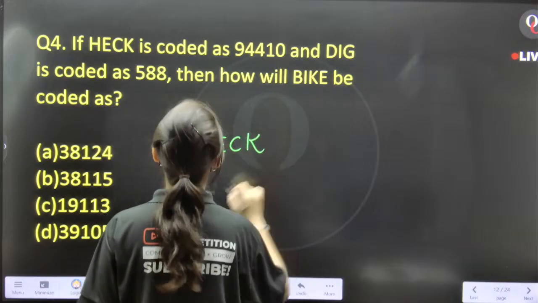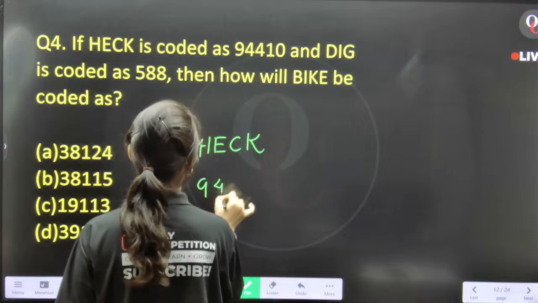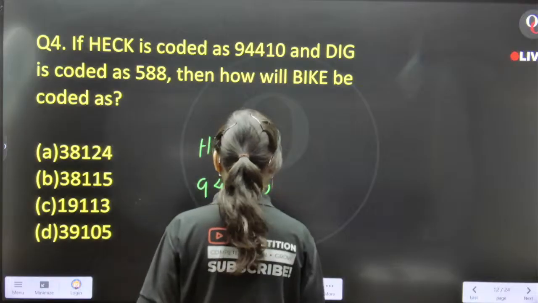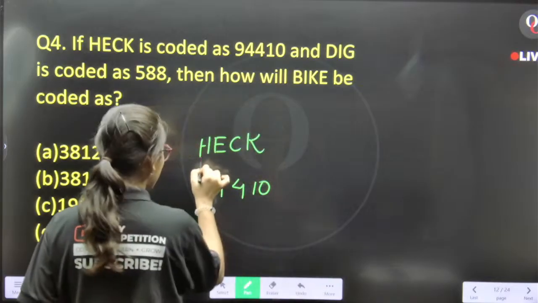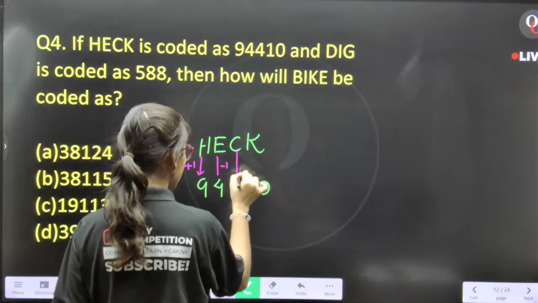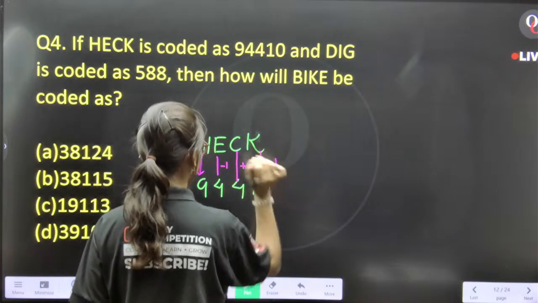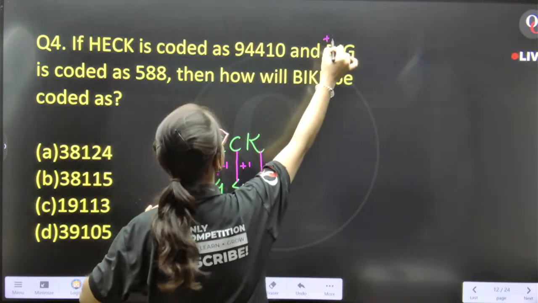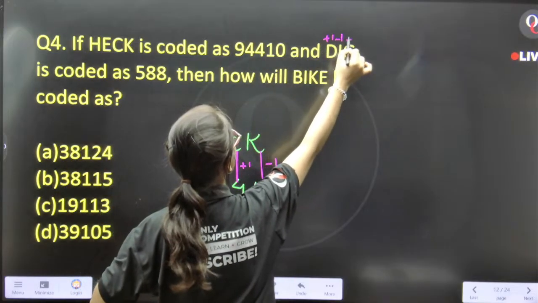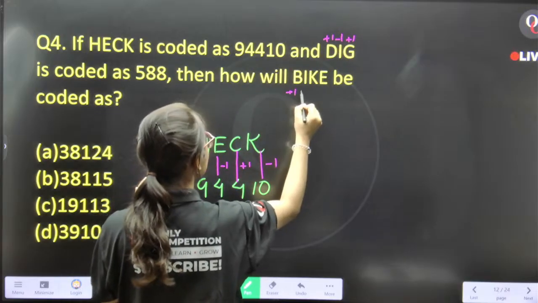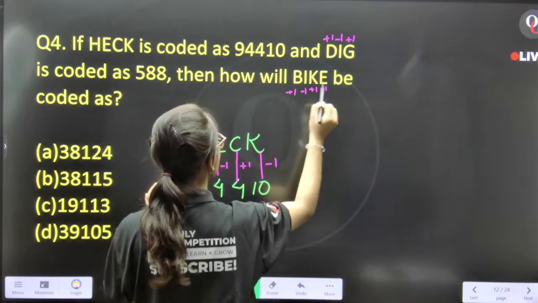That is written as 9, 4, 4, and 10. That means first, here we are adding plus 1, here minus 1, plus 1, and minus 1. Here also plus 1, minus 1, and plus 1. If we use this pattern in bike, plus 1, minus 1, plus 1, minus 1.